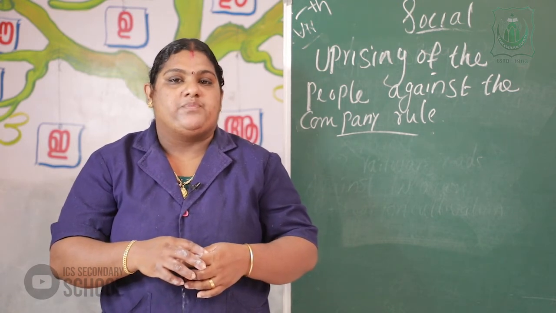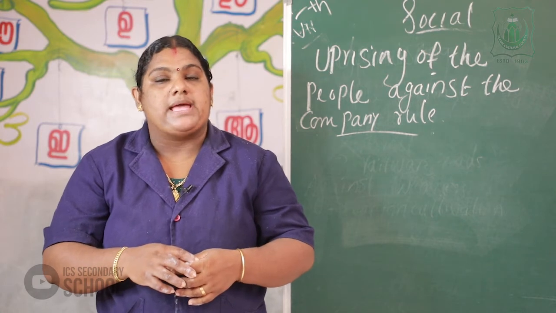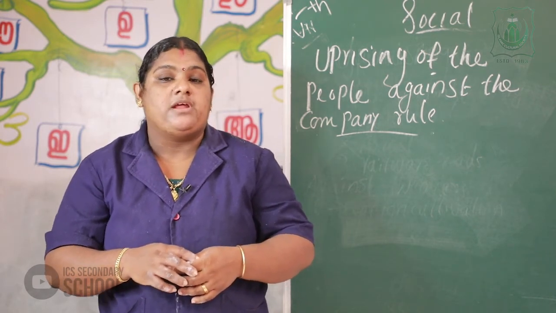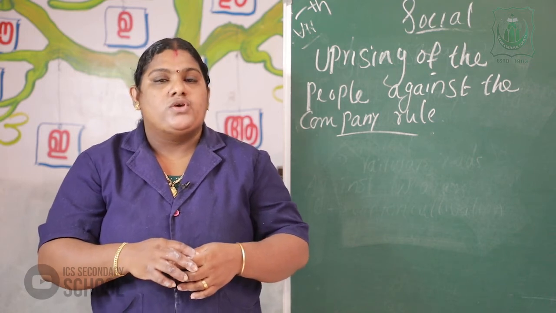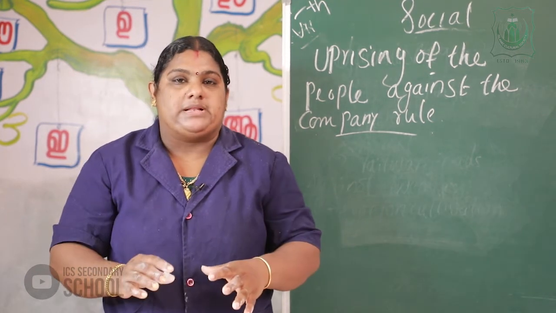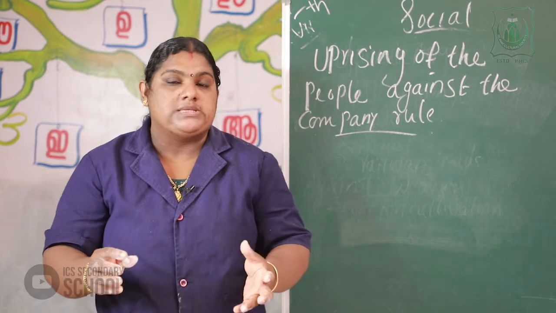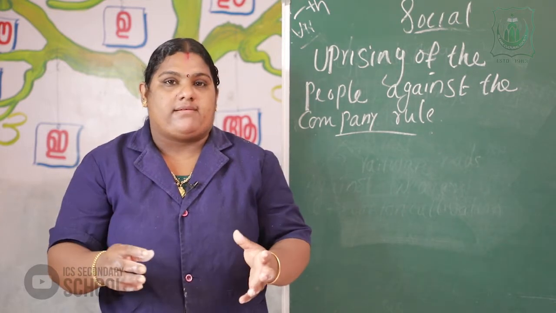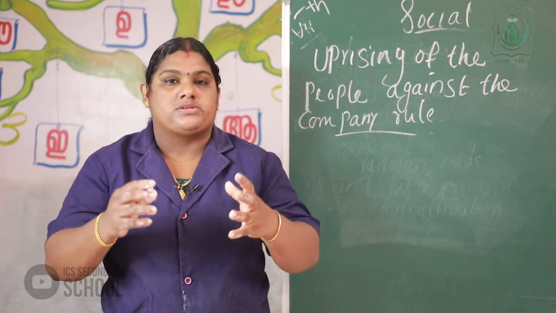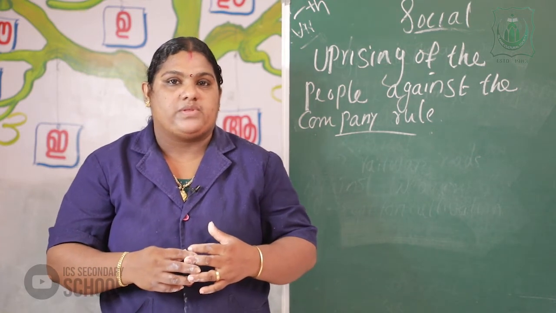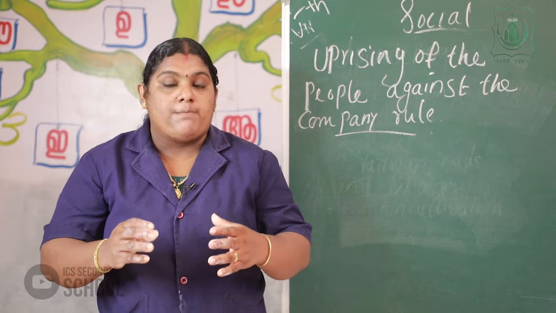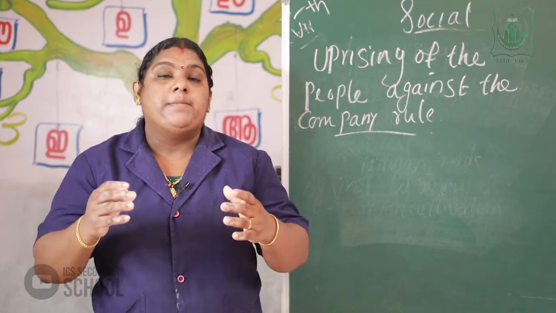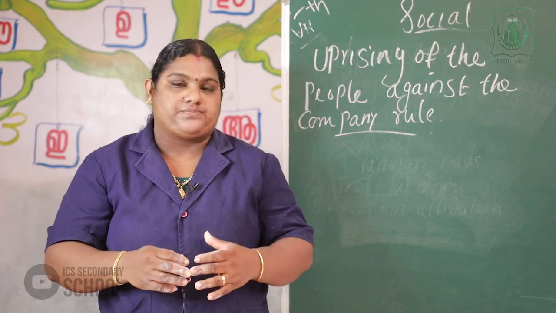So these people started rebellions against the company and the zamindars and middlemen of the company rule. Most of the people like farmers, weavers, tribals started rebellions or revolts against the company, and not only the company but also the company's zamindars, the middlemen of the company rule.